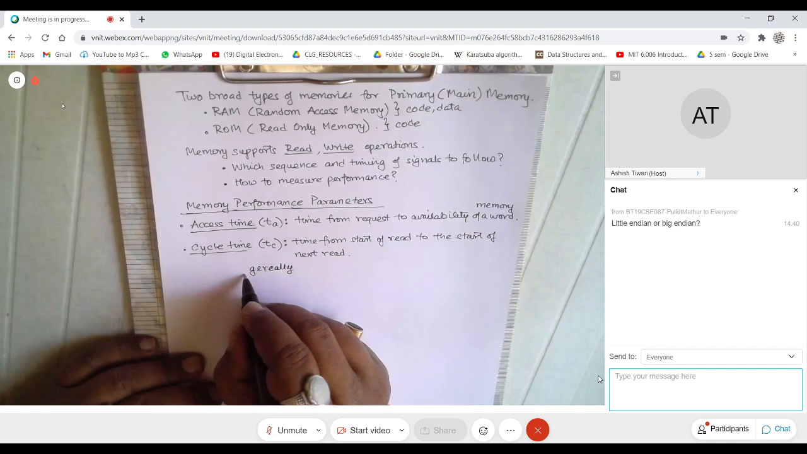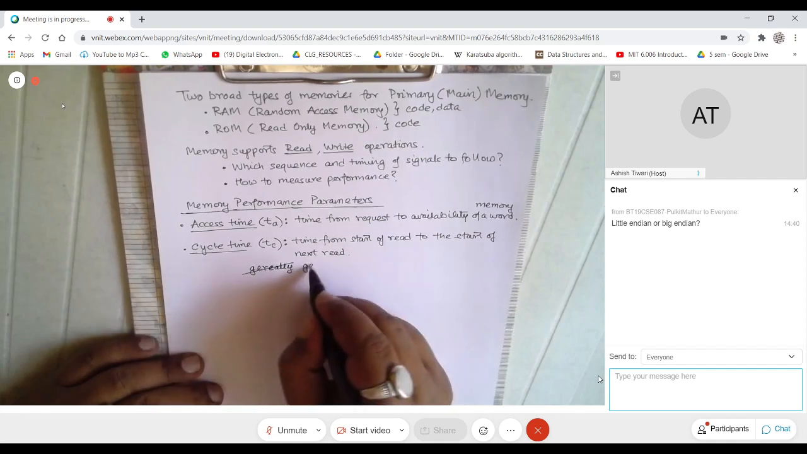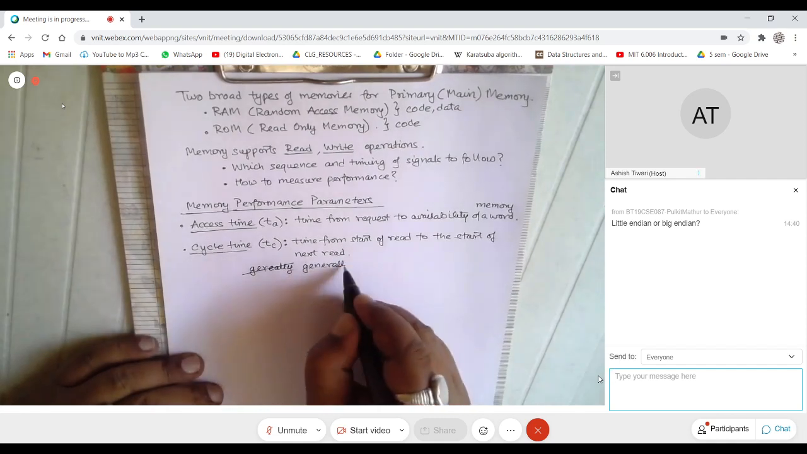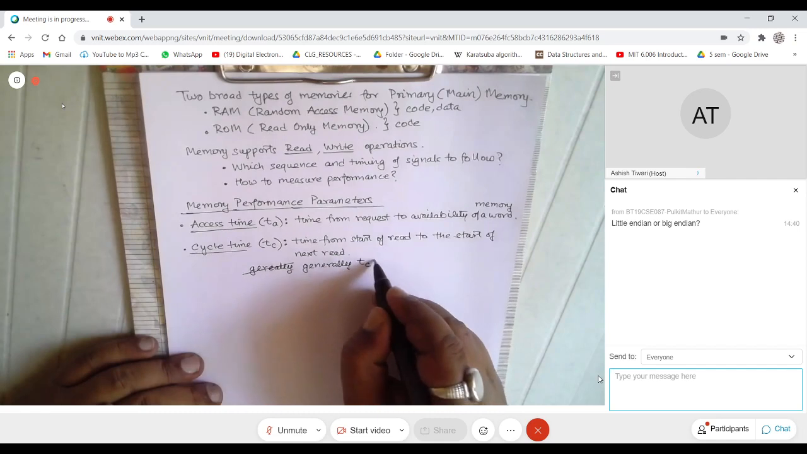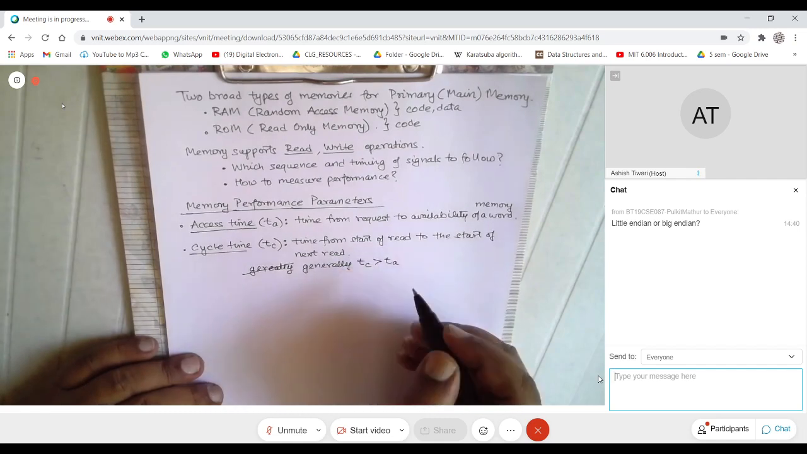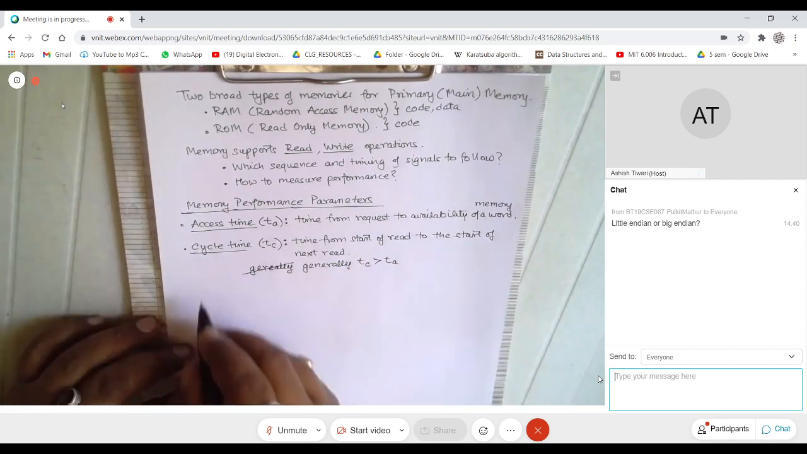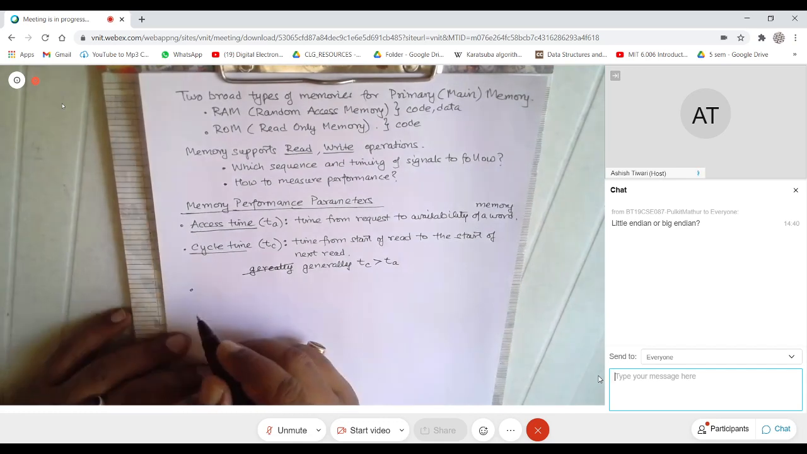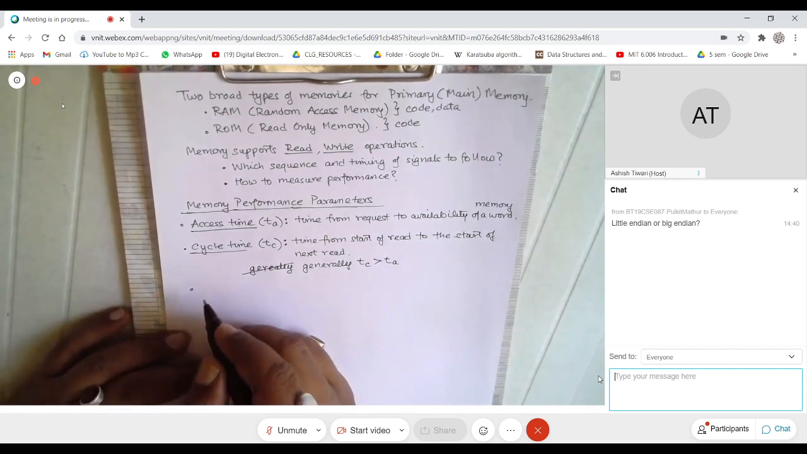Generally, TC is greater than TA. Right, so TC is greater than TA. So that is one thing. There is one more parameter.